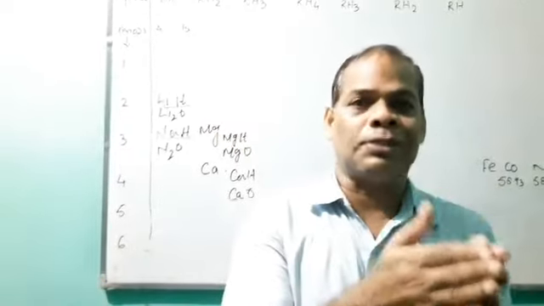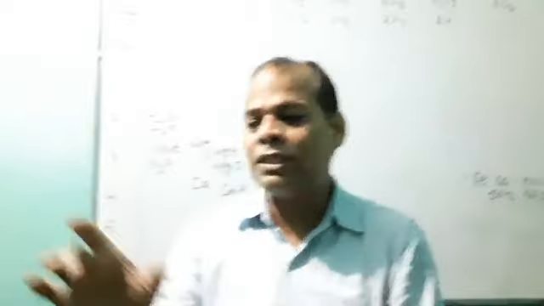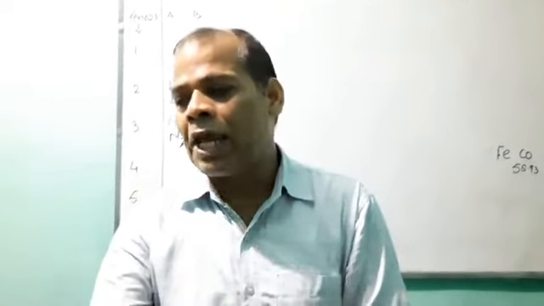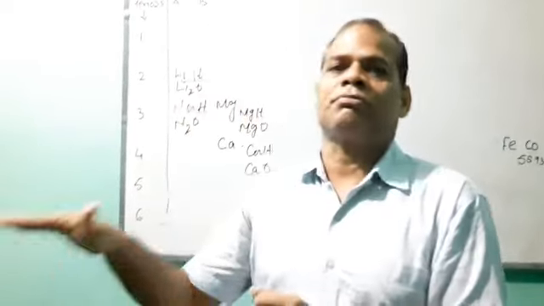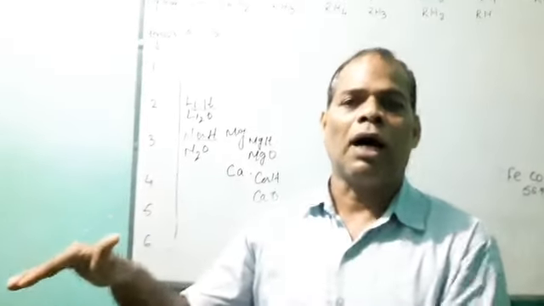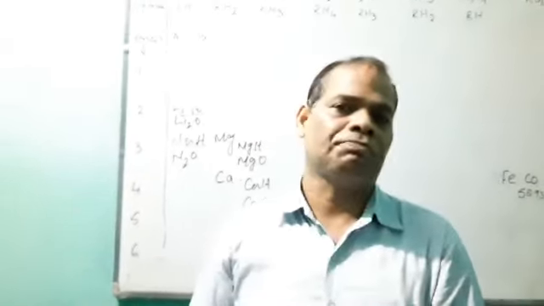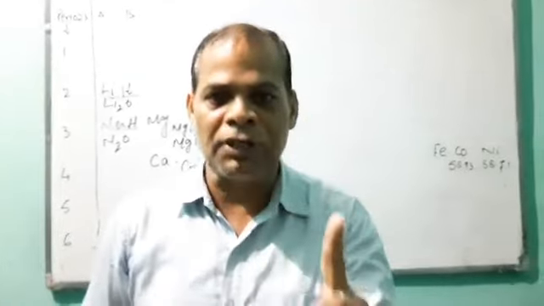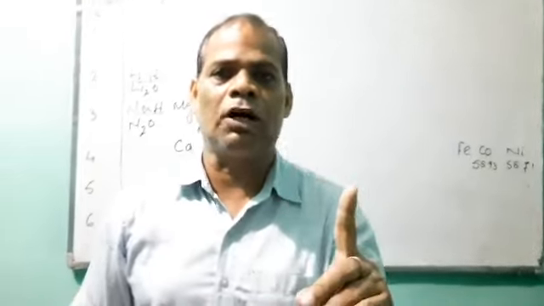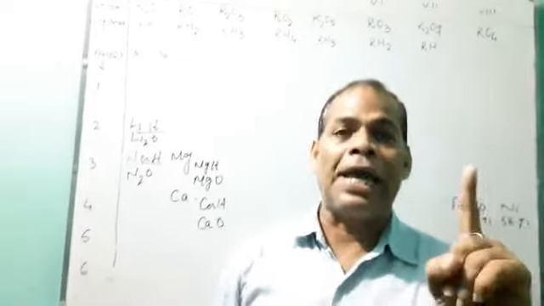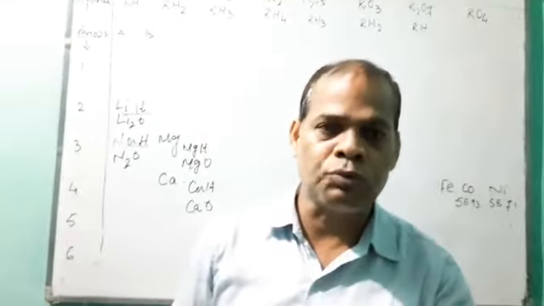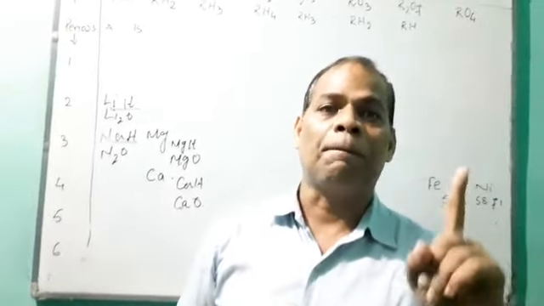While arranging, he found that 8 varieties developed. That's why in his periodic table there are 8 groups and 6 periods.